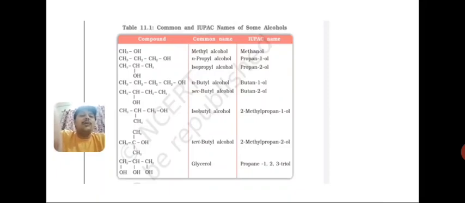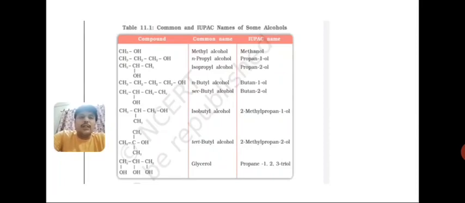So according to the preference series, OH is treated as a prefix, right? And COOH is the main functional group. So we write hydroxy as a prefix for the OH group, and definitely we use the carboxyl group as the main functional group. Okay students, so this is the condition.